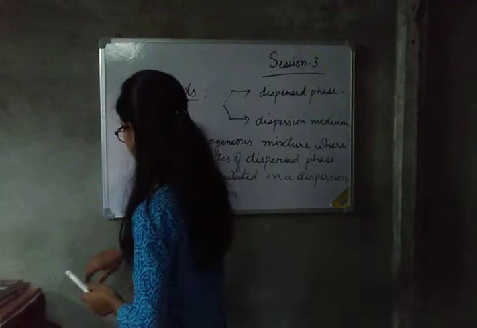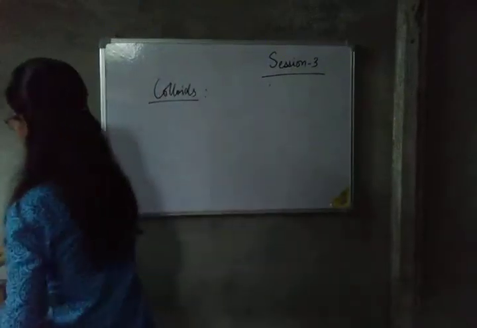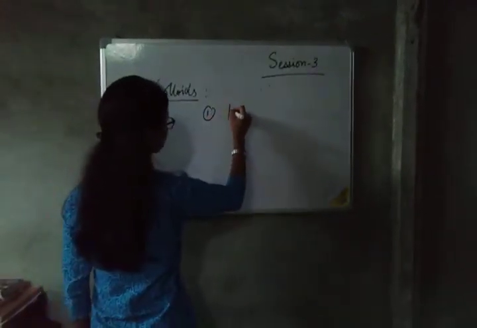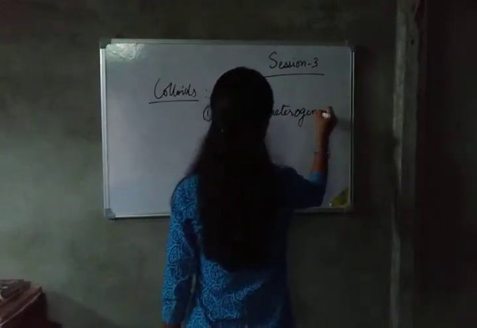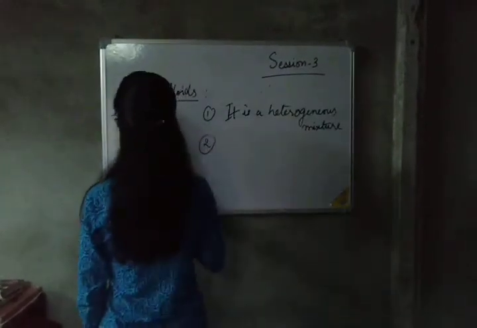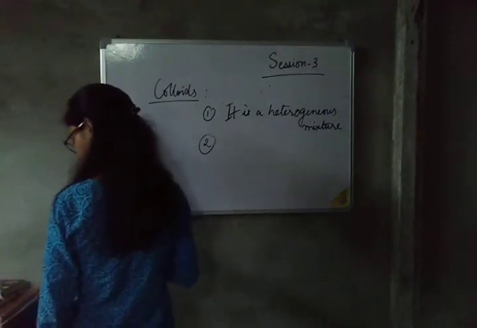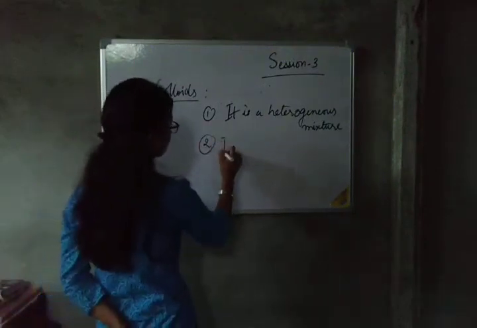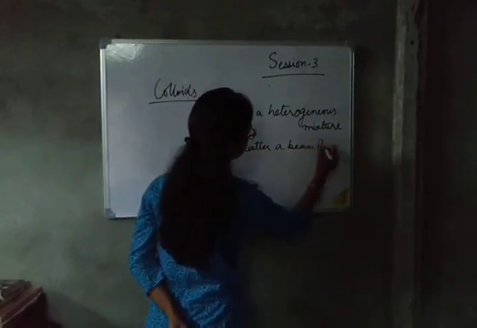Now first of all, write the properties of colloids. Number 1, it is a heterogeneous mixture. Number 2, it scatters a beam of light.